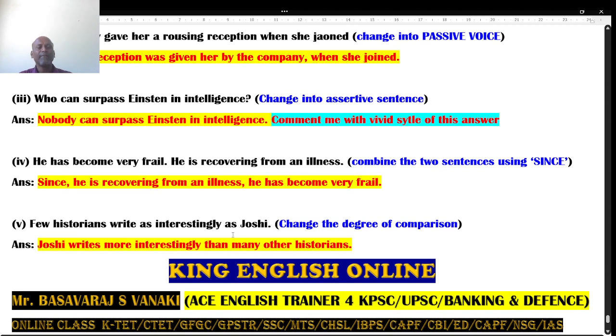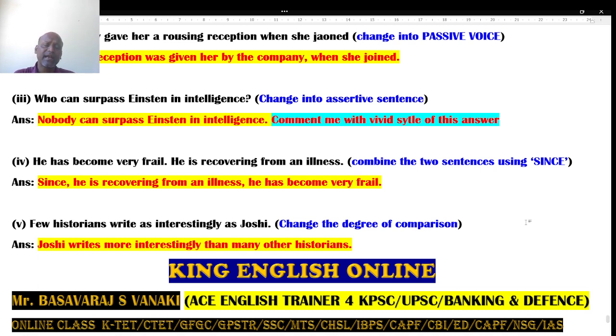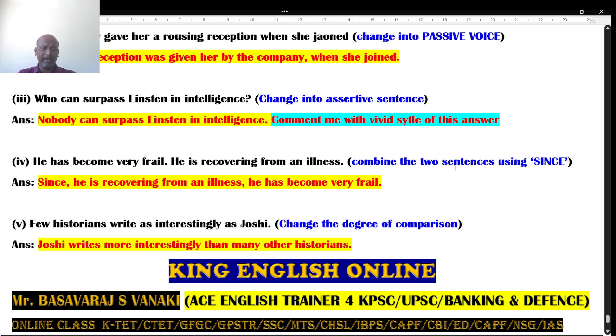Next one: he has become very frail. He is recovering from his illness. This sentence you should combine using the word since. Since can be used in different ways. Since might be a point of time. Since also can be used as a conjunction. Let's see the question. He has become very frail. He is recovering from an illness. What I did is: since he is recovering from his illness, he has become very frail. Here I used since, and 100% it is a meaningful sentence.